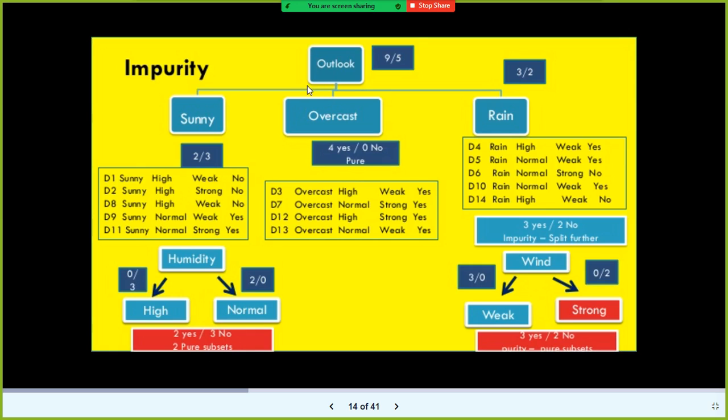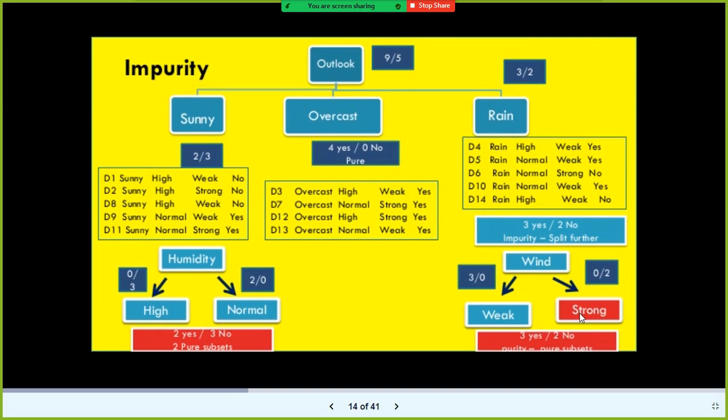So to summarize, you split the variable recursively until it becomes a pure node. Similarly, when you look at rain here, we found 3 yes and 2 no's. Hence it is an impure node and requires a further split. In that case, it automatically moves to the second column. Sorry, we are supposed to look at wind here. In this case, wind: there are 4 weak, and of the 4 weak, 3 are yes.